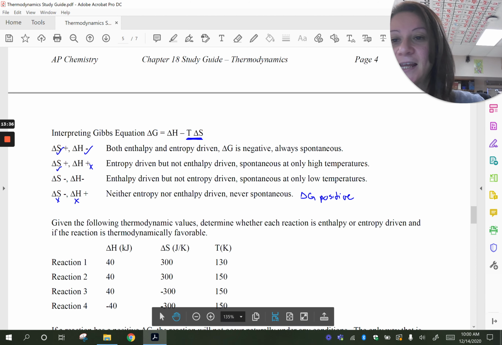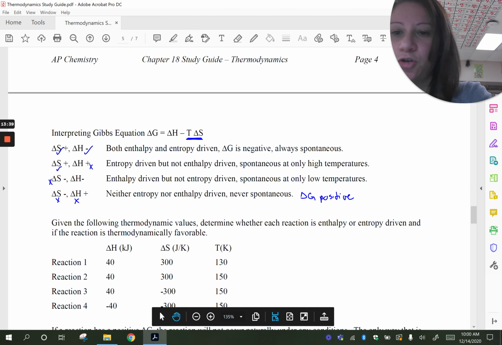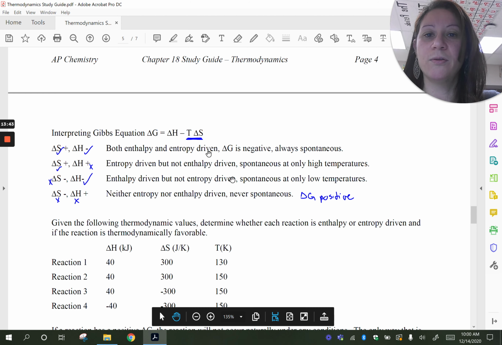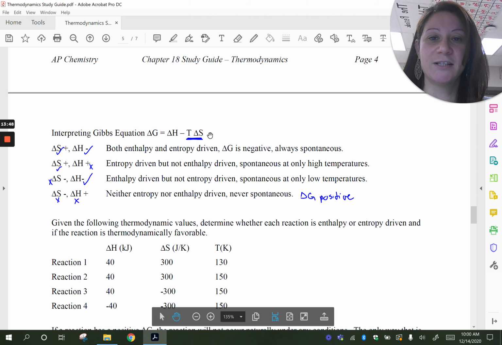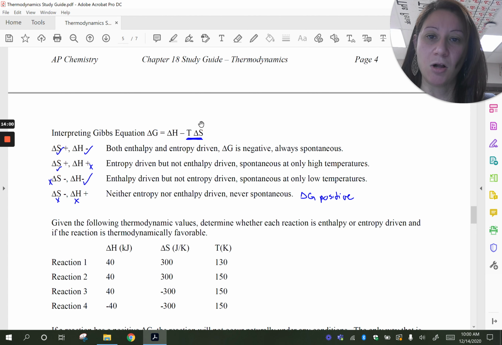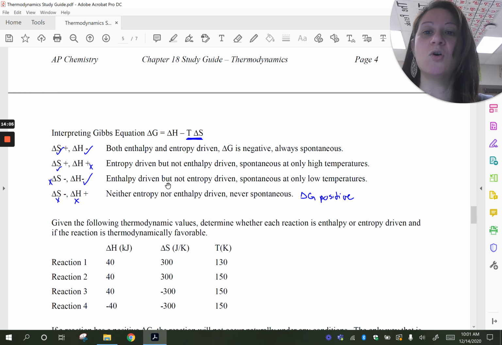If delta S is negative, that means not favored by entropy. Delta H is negative, that means it's favored by enthalpy. So now they're fighting again. Delta H is saying the reaction should go. Delta S is saying no. And so when would the reaction be spontaneous? When would delta H win? Because we want delta H to win here because it says it's favored. And so that's when this term is small, and so we want the temperature to be low so that delta H wins. And so these types of reactions would only be spontaneous at low temperatures.